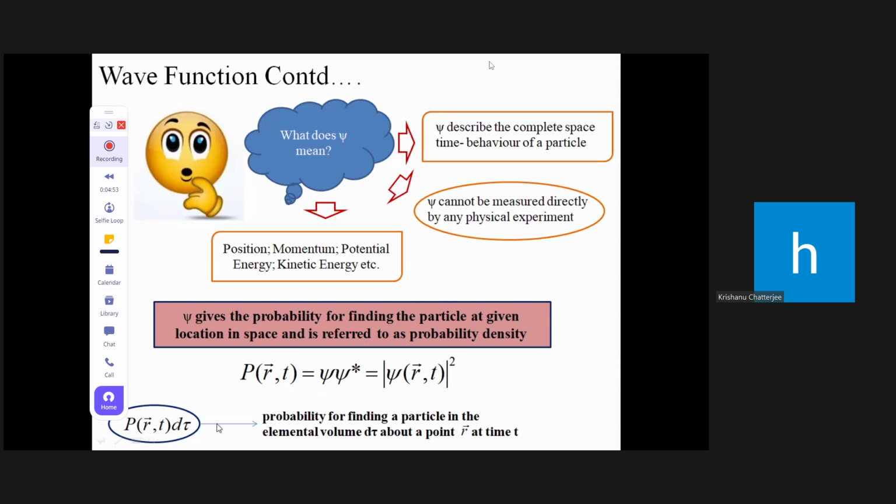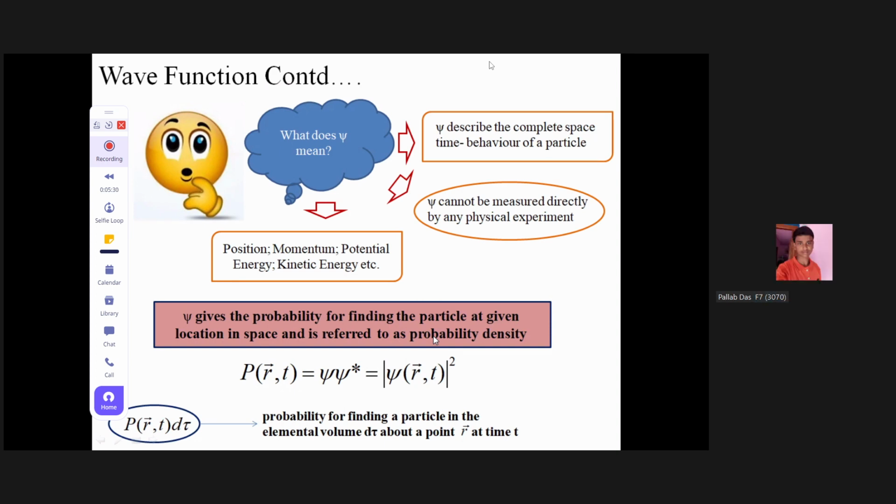So P d tau means if we have to find the probability, we have to integrate this expression. We will do some sums, nothing to worry. So this is what we call psi. Any question? Do you want to ask any question? You can.